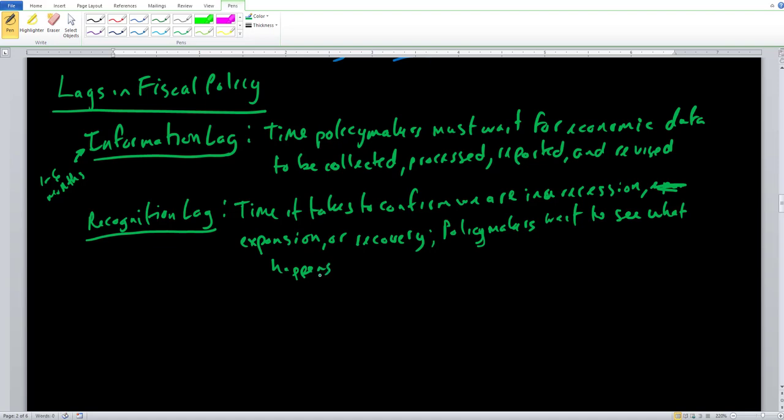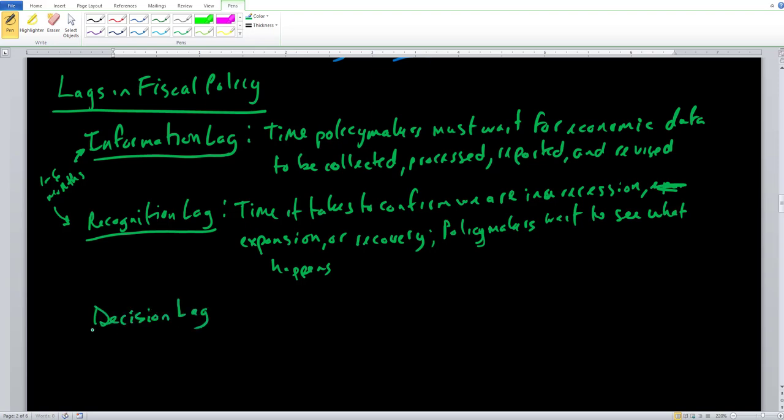So the recognition lag is our second lag, and how long is this going to last? It's also going to last another 1 to 6 months, or another 1 to 2 quarters. Basically, we just want to see where we are in terms of the business cycle, or wait and see what is going to come next. So we're already working with at least a year's worth of lags for any one piece of fiscal policy to be enacted.